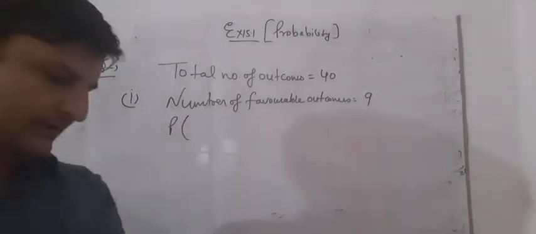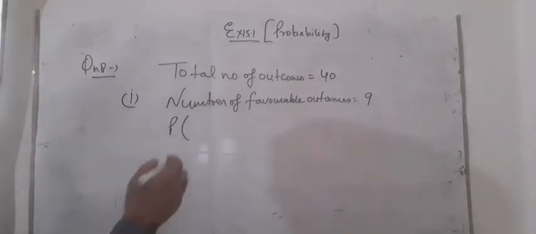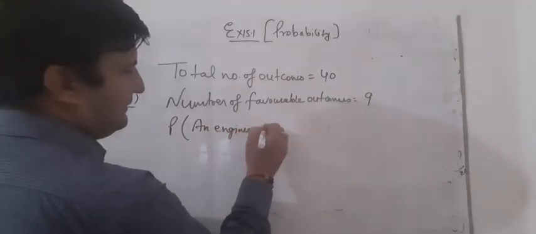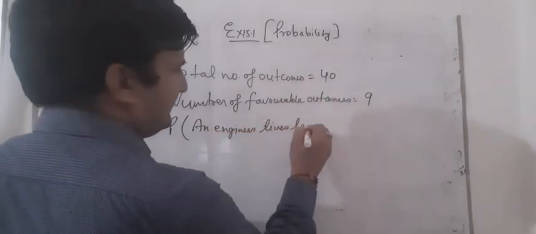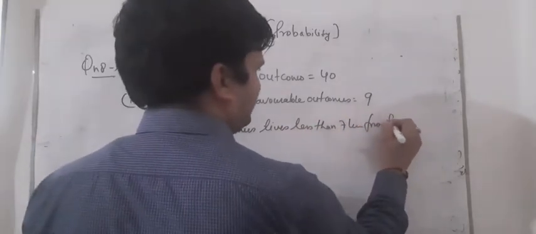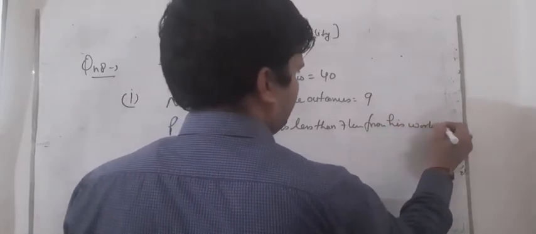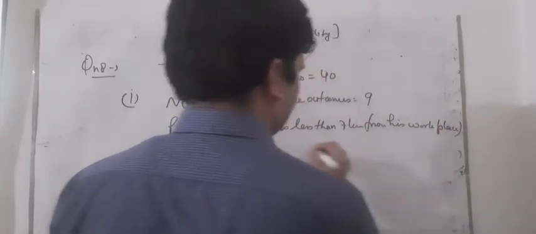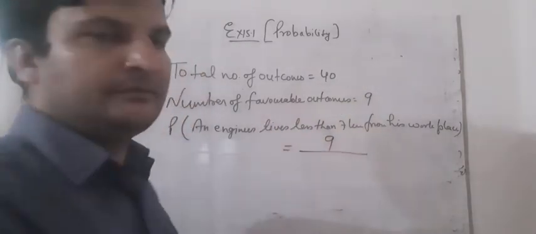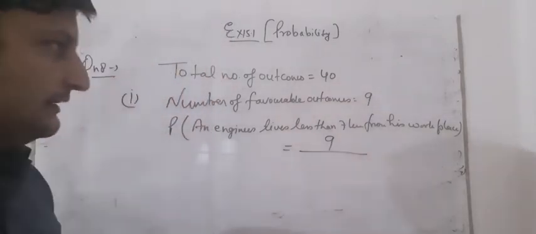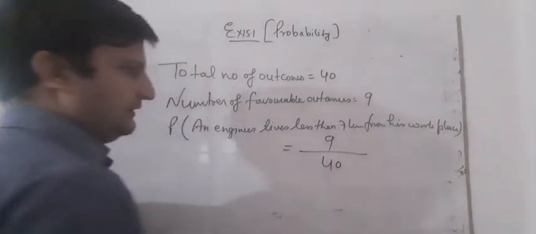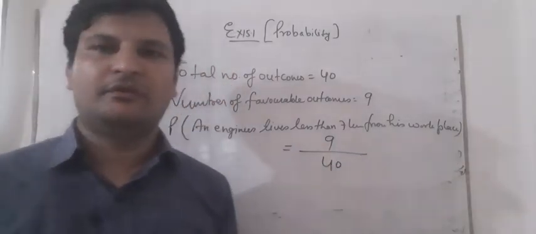What is written in your book? We have to write it like this: an engineer lives less than 7 kilometer from his workplace. So students, we have found that 9 is the number of favorable outcomes. 9 engineers live at a distance of less than 7 kilometer, and the total number of engineers is 40. So the probability is 9 upon 40.